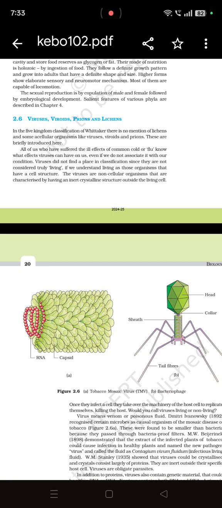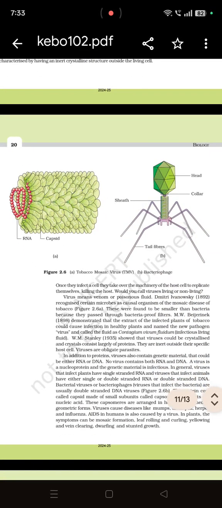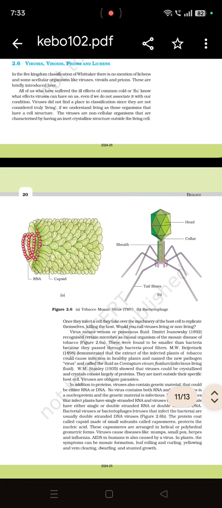If we understand these organisms that have cell structure, viruses are the non-cellular organisms that are characterized by inert crystalline structure outside the living cell. Once they infect the cell, they take over the machinery of the host cell to replicate, killing the host. Would you call virus living or non-living? These are non-living. They are at the borderline of living and non-living. Once they enter the host, then they use their machinery, host machinery, to survive. So that's why they do not find any place in classification.